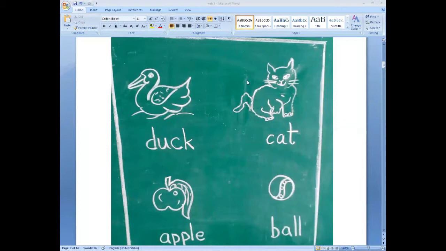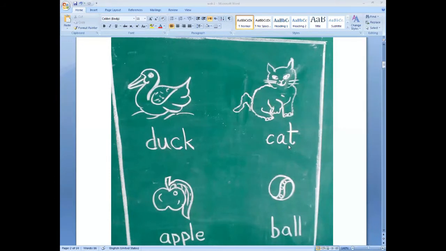Now come to the second picture. Can you identify which picture this is? Yes, it is a cat. Do you know it is a pet animal? It is a very attractive animal. The spelling of cat is C-A-T, cat. Again, repeat it. C-A-T, cat. Do you know what the first letter of cat is? Yes, the first letter of cat is K.